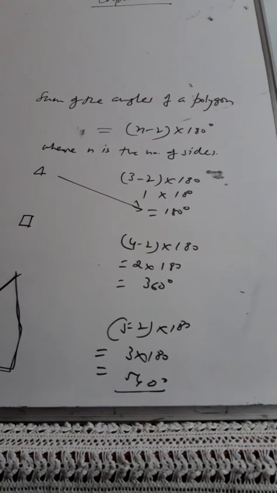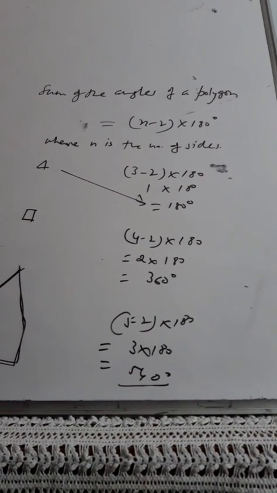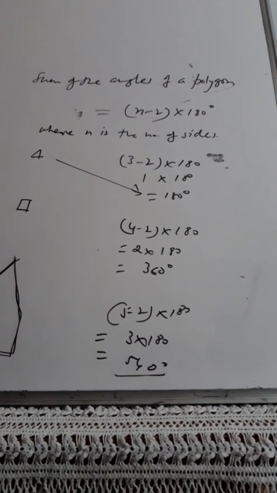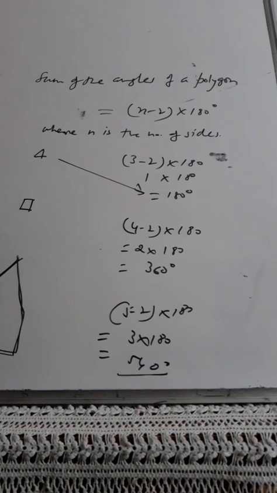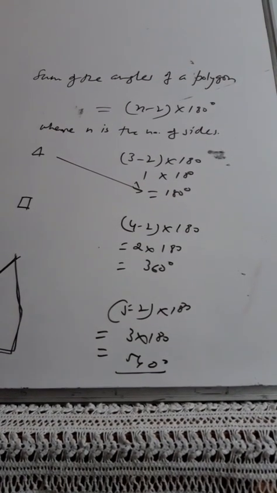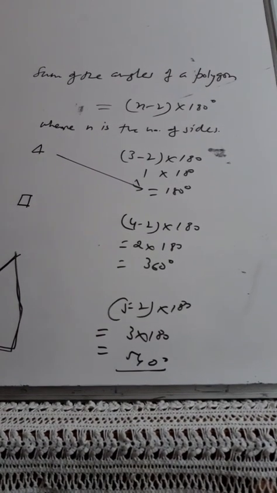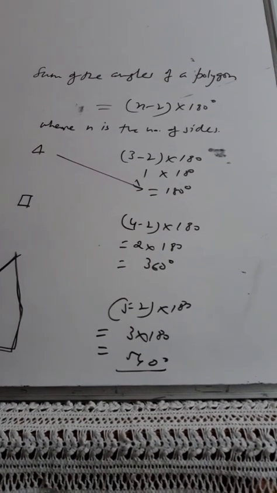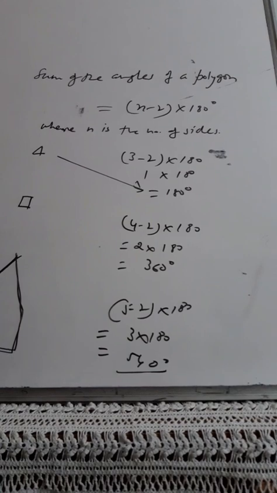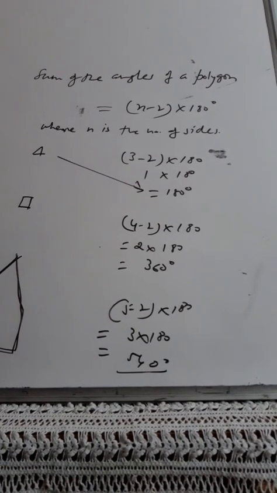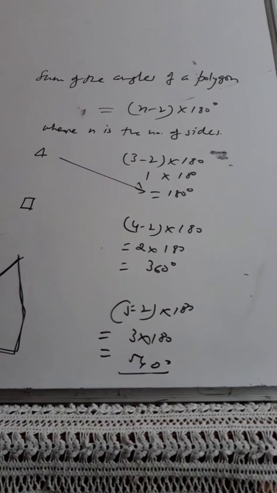Before that, a few properties which you know from your previous classes, like linear pair angles, vertically opposite angles, adjacent angles, all these you please write somewhere, so that whenever I apply them in the exercise questions, you are able to understand. And 1 or 2 new formulas, how to find the number of sides based upon the interior angle or the exterior angle, that I will share with you tomorrow.